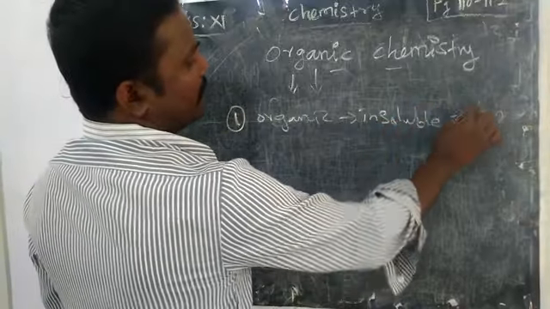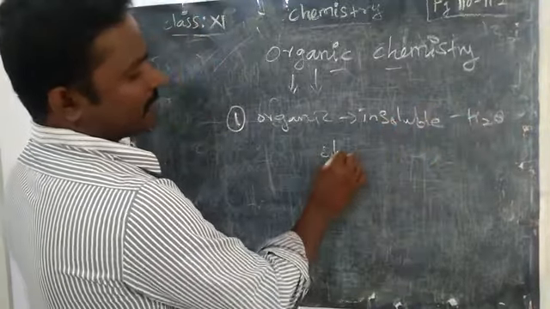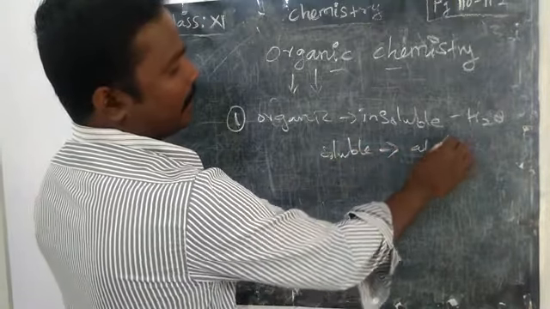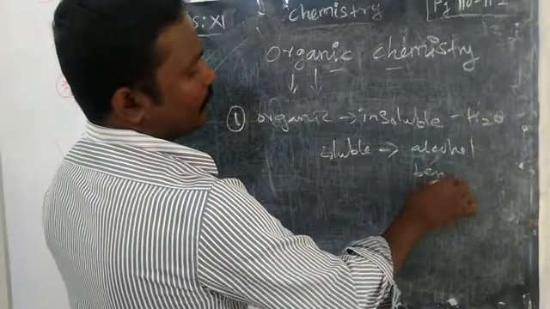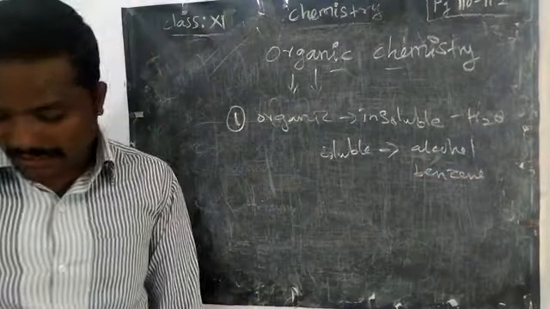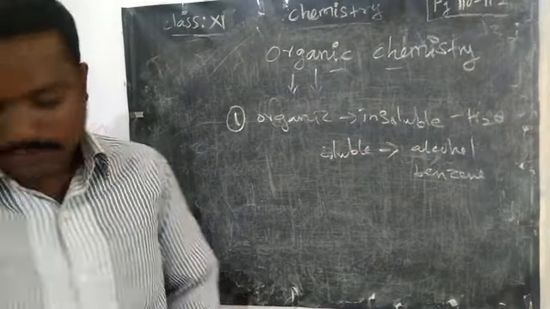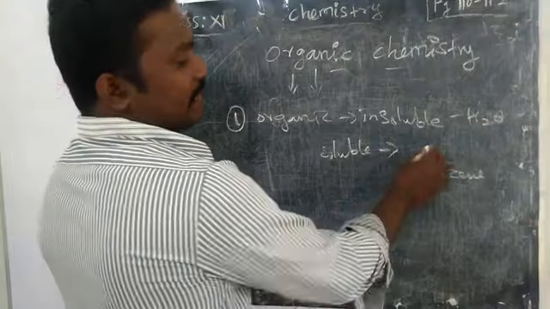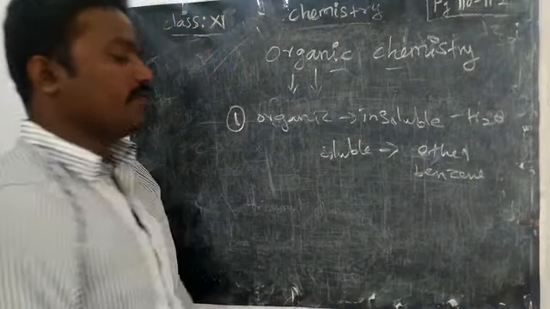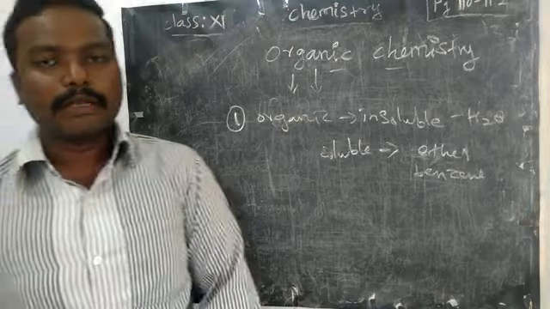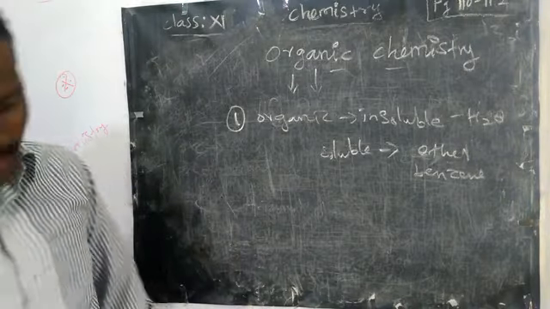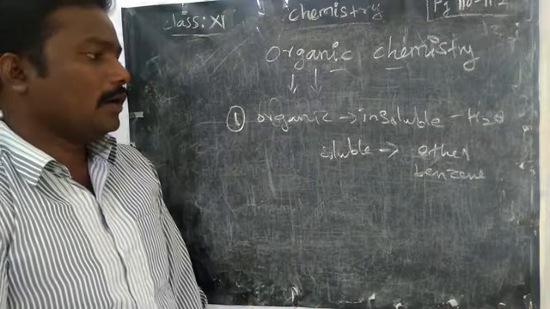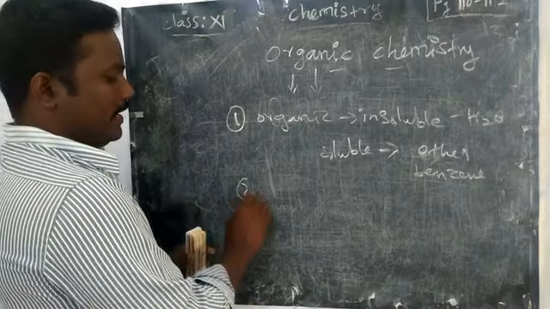They will not dissolve in H2SO4, but they are soluble in organic reagents like alcohol, benzene, ether, like all organic solvents. Organic solvents will dissolve organic compounds. Okay. The next point, many organic compounds are inflammable. What do you mean by inflammable?